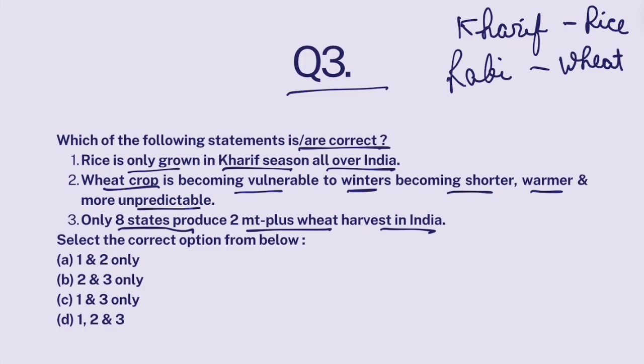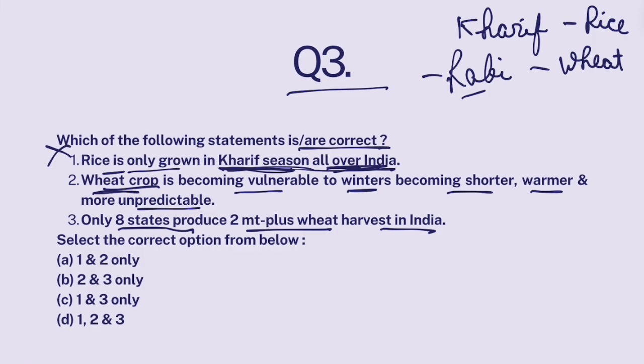All right. But as far as East India is concerned, South India is concerned, there is no distinct Rabi season. There are no distinct winters. So those states, basically southern states, grow rice in Rabi season as well because there are no winters, right? So rice is only grown in Kharif season all over India? No. In North India, yes, rice is grown in Kharif season alone. But in other parts of the country, especially tropical regions, rice is grown during all the seasons. Okay, not just Kharif, even in Rabi.